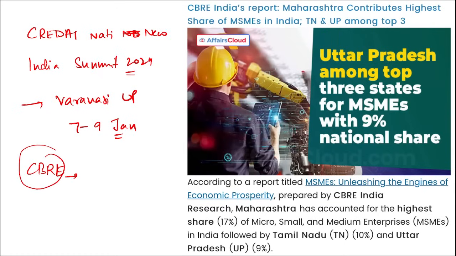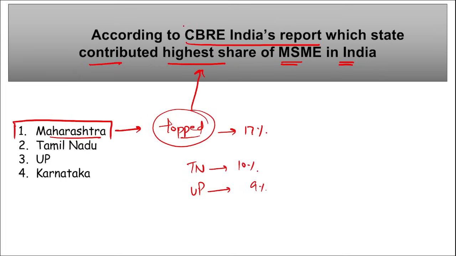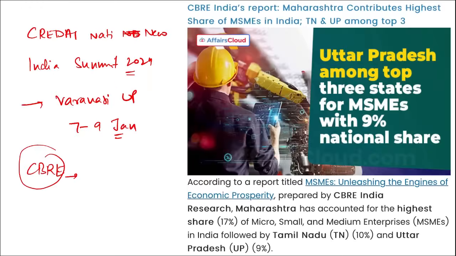So coming back, remember, according to CBRE India's report, Maharashtra secured the top position with the highest share of MSME in India with 17% share, Tamil Nadu 10%, UP 9%. And this report was released during CREDAI's National New India Summit held in Varanasi, UP from 7th to 9th of January. Correct? Moving on.